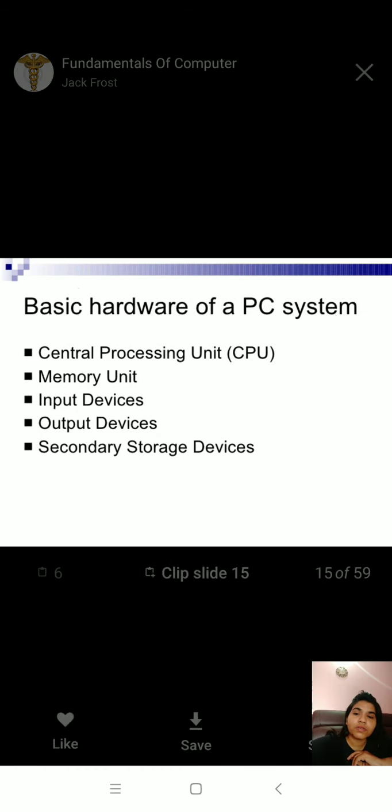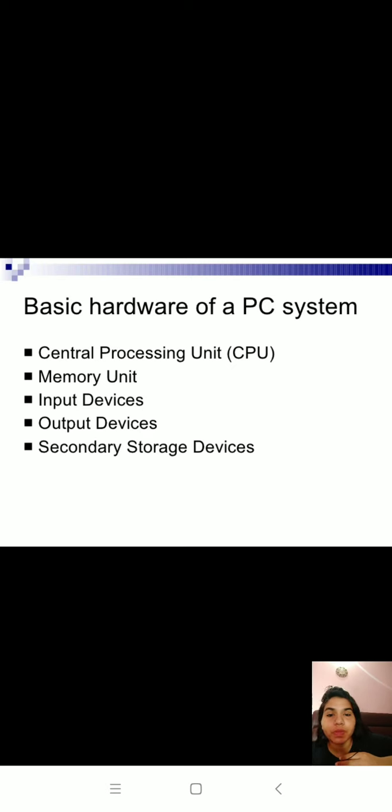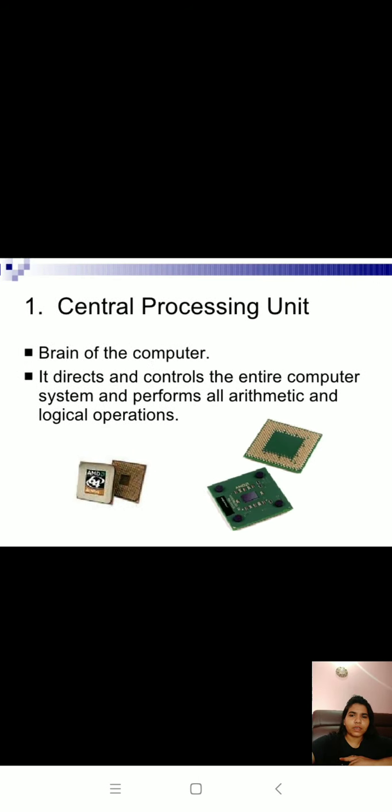Okay, so these are the basic hardware of your system: the central processing unit, memory unit, input devices, output devices, and secondary storage devices. These are all called the basic hardware. Secondary storage devices means your hard disk, tape, CD, DVD drive. Input devices are your keyboard, mouse. Memory unit is your RAM, and output devices are your monitor, printer, right?